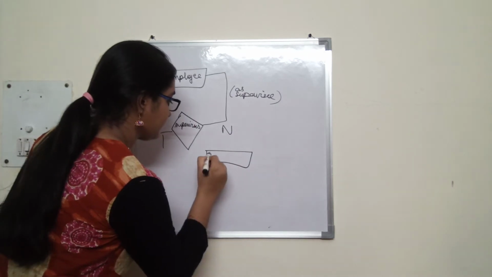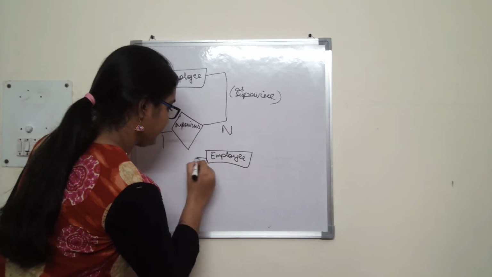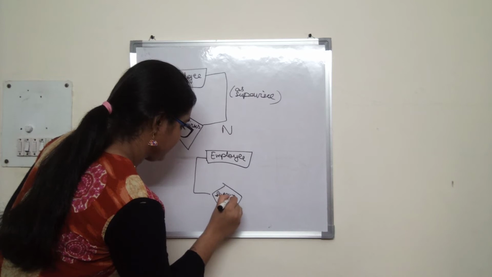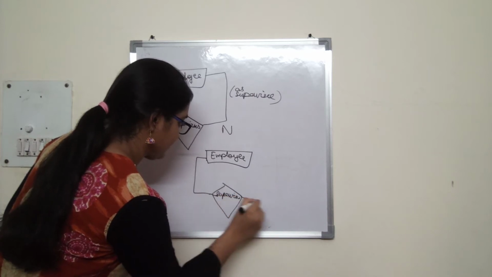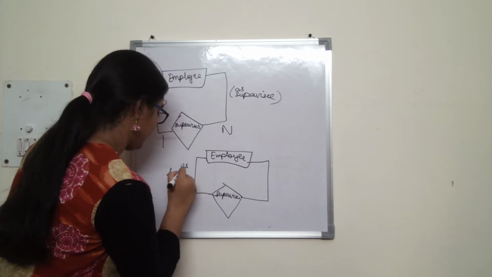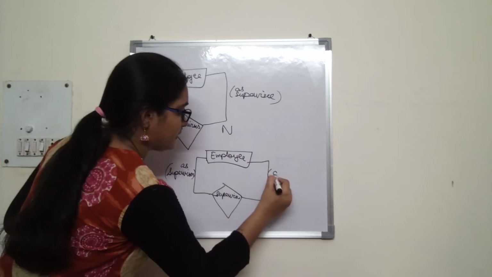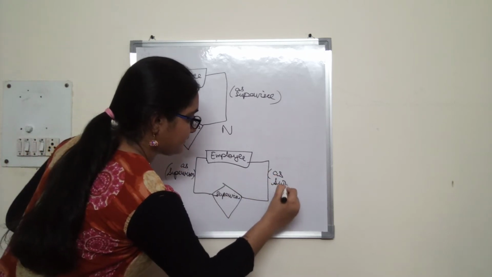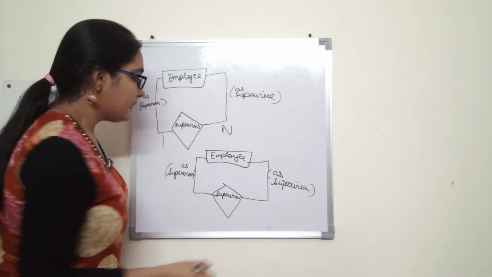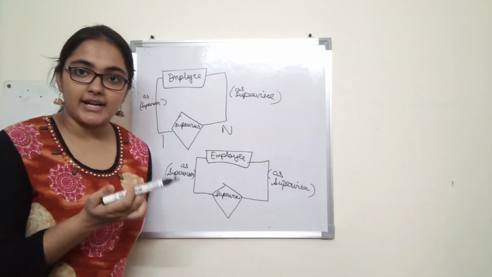Employee supervises, here as supervisor, and here as supervisee. Alright, so here we write the actual participation and cardinality.